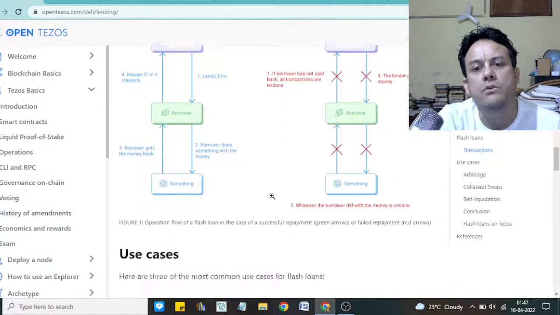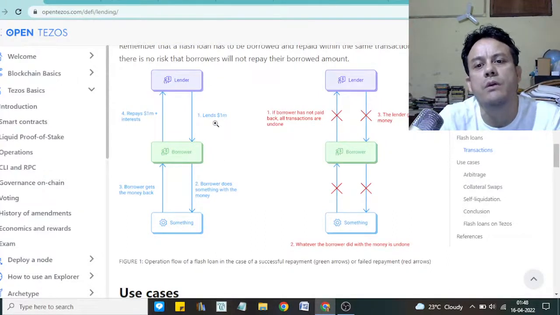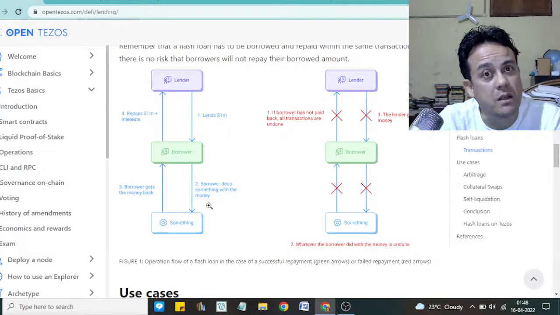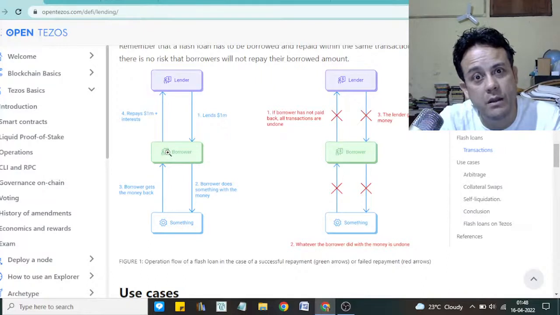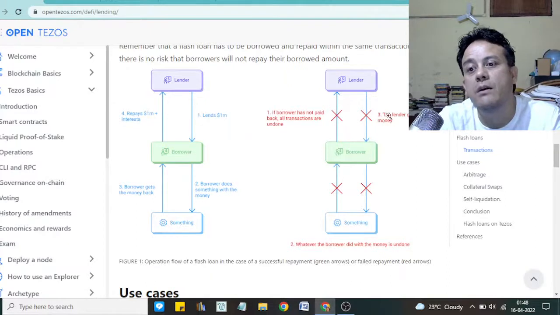So it is simple. Here this is the lender. Let's say we borrow $1 million and then we do something with it. We buy cheap coins from one exchange and then sell them in another exchange where we get a better price, and then we repay the loan, the $1 million, along with any interest if there is, and we keep the profit. This is all done within the same transaction, and if you don't repay, then the transaction is cancelled and it is not executed.